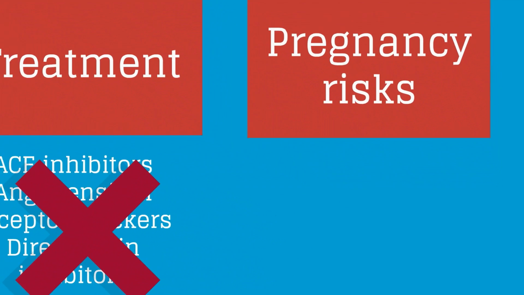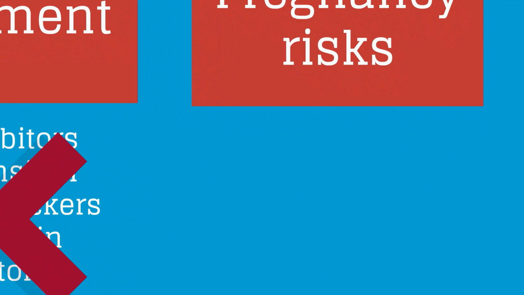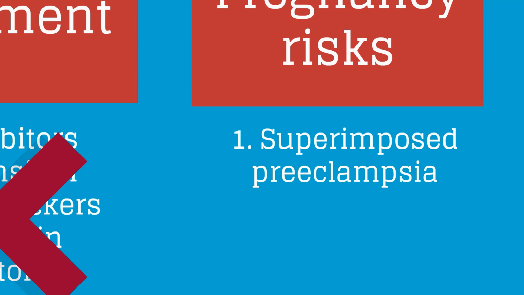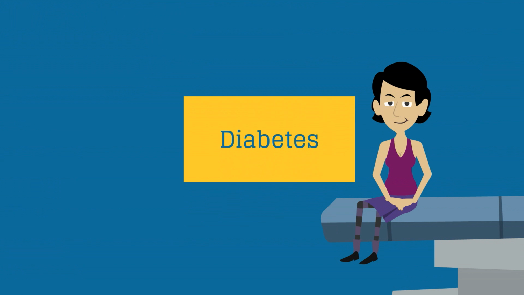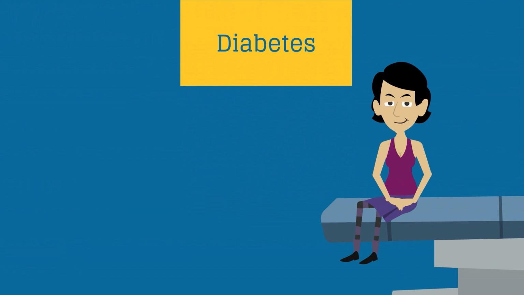Pre-pregnancy hypertension, otherwise known as chronic hypertension, is associated with greater risks during pregnancy of superimposed preeclampsia, placental abruption, and fetal growth restriction. If Young has diabetes, in addition to the fetal issues we discussed earlier in this video, pregnancy has been associated with exacerbation of many disease-related complications. Poorly controlled pregestational diabetes can lead to serious end organ damage that could eventually become life-threatening.